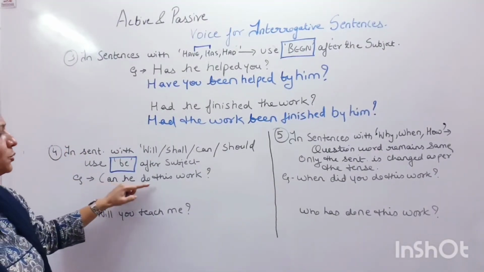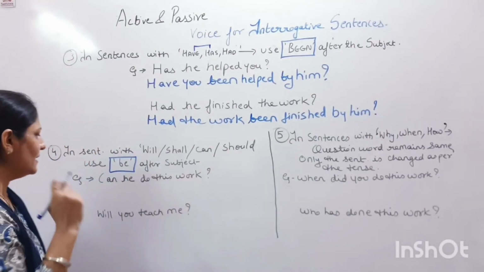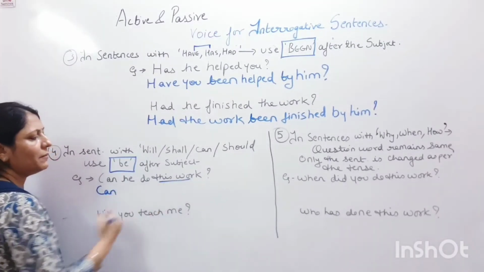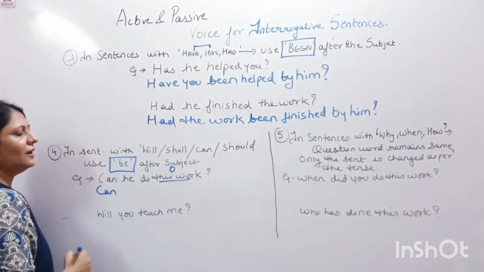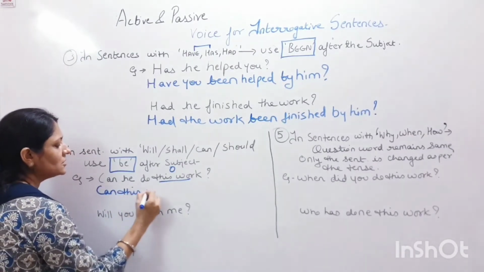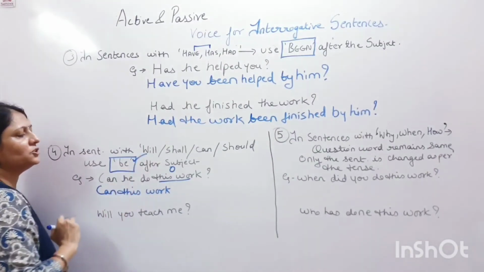Can he do this work? Now this sentence can be very easy. Can हमारा can वैसे ही रहेगा, can. अब ये हमारा क्या था यहाँ पे? ऑब्जेक्ट था जो कि अब बन जाएगा हमारा सब्जेक्ट. Can this work? अब what should we add here?